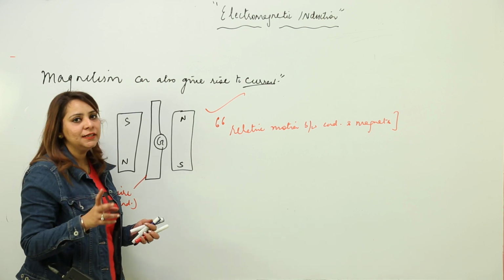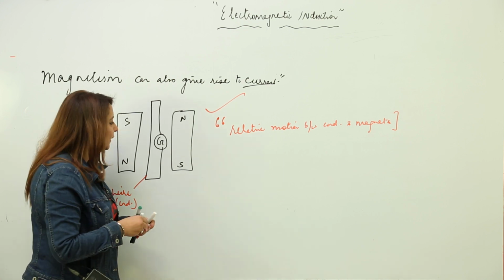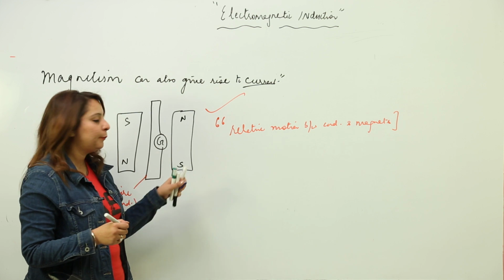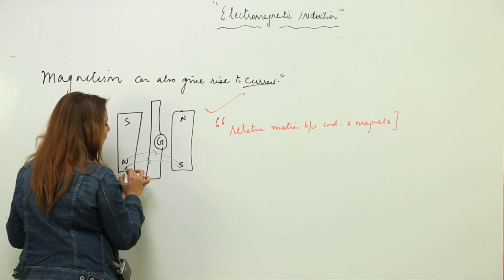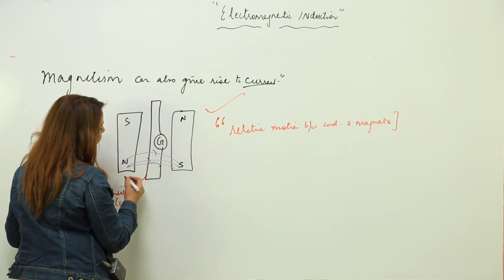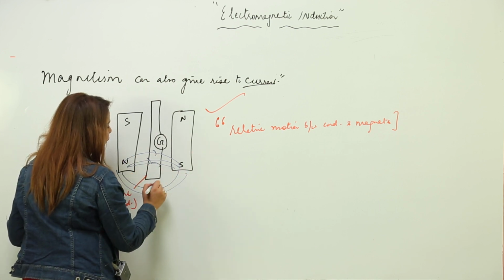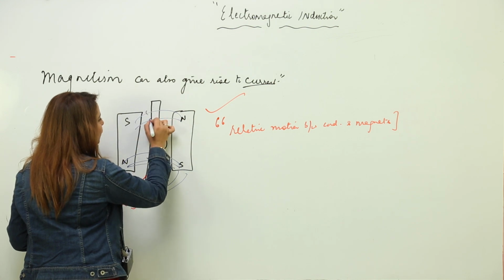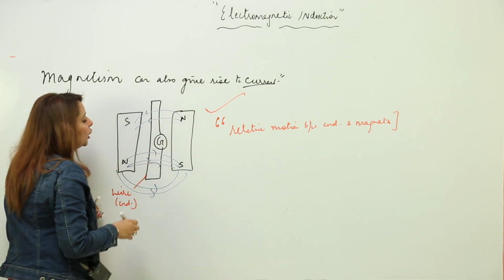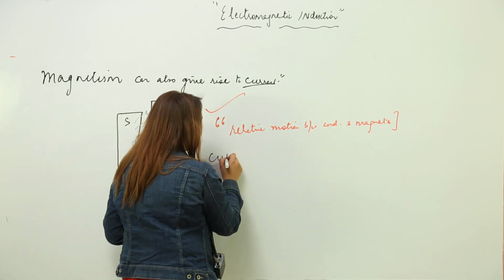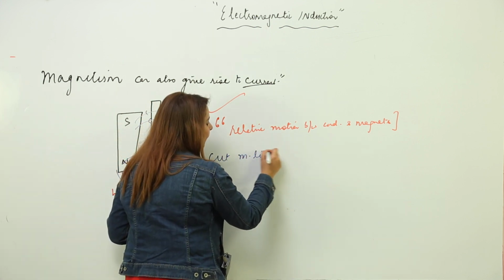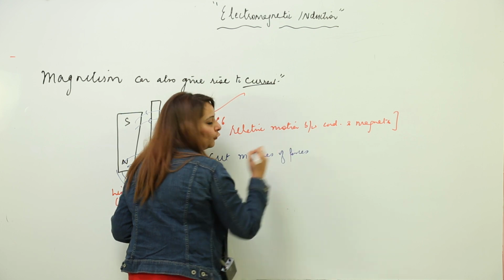Now what is the reason that this kind of phenomenon is seen? What actually is happening? We know that magnetic lines run from north to south, whether below the wire or above the wire. So we have magnetic lines running like this. You know that they run from north to south. So when we move the wire either up or down, it cuts the magnetic lines of force.